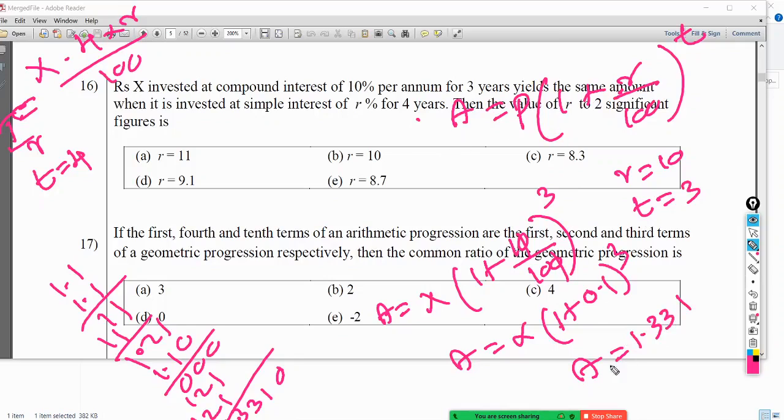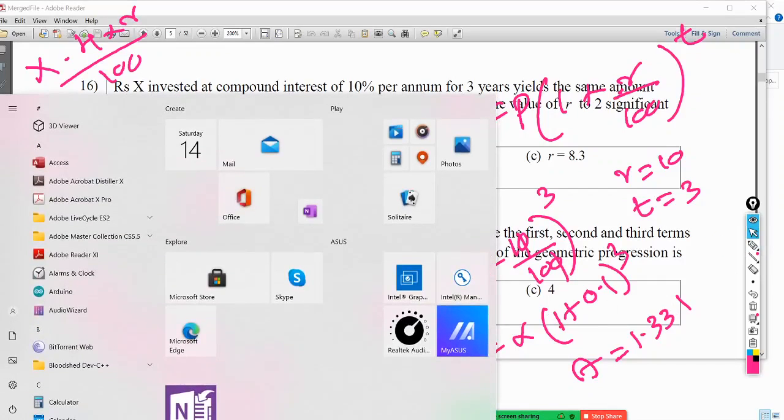Then the profit is the same. Okay, yield the same amount means profit. So that means your profit is 1.331 minus x, because there is accrued value. So therefore 1.331, I hope I did it properly. I'll put the calculator again to double check. In the exam you don't have the calculator.